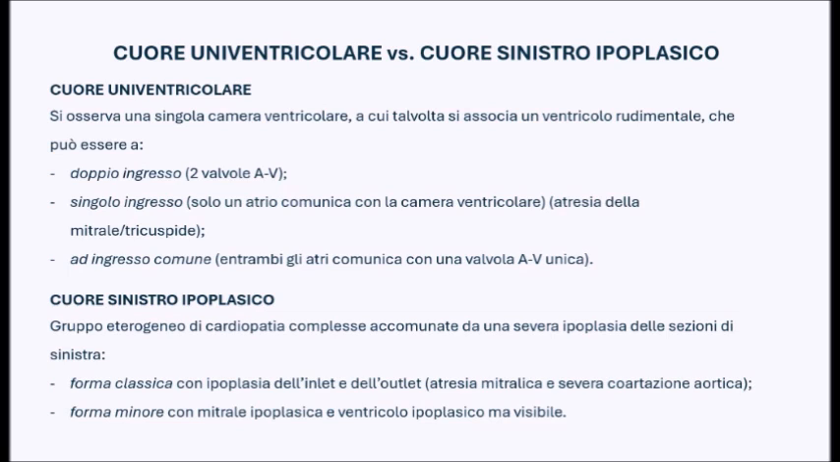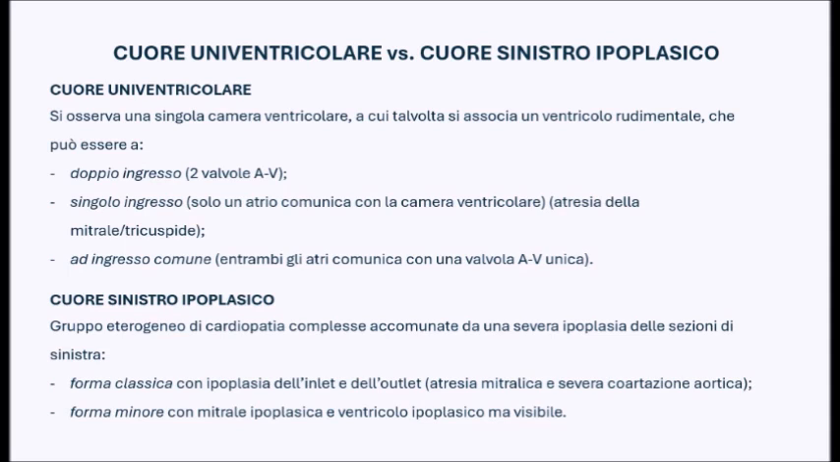In these cases, the outlet can be either normal, with a regular aorta and a regular pulmonary artery, or it may be characterized by a transposition of the great vessels. Alternatively, there could be an obstruction of one of the two outflow tracts, with the possibility of visualizing a single vessel, meaning either the aorta or the pulmonary artery.